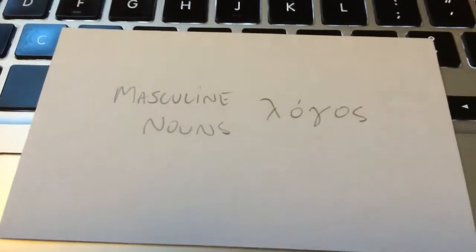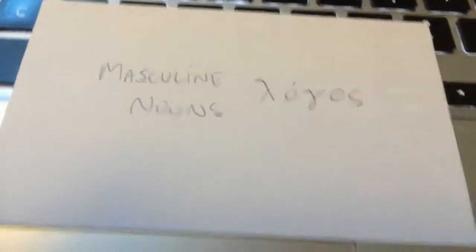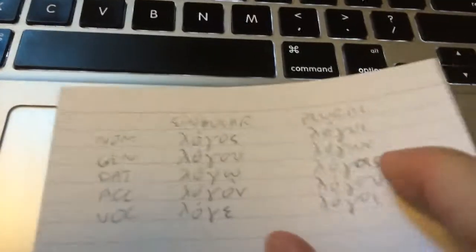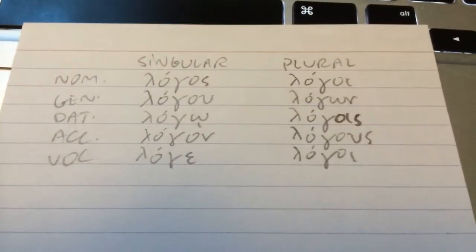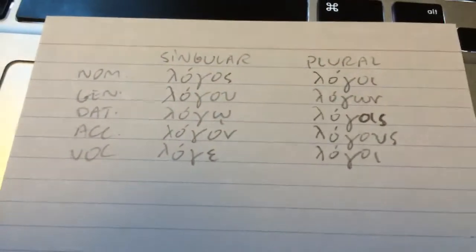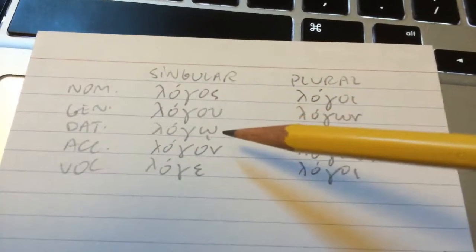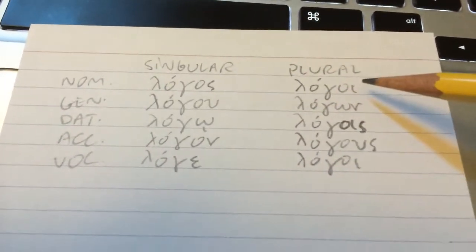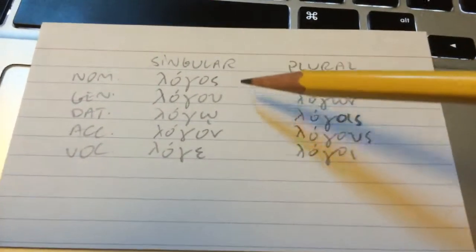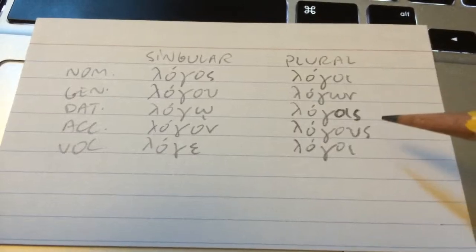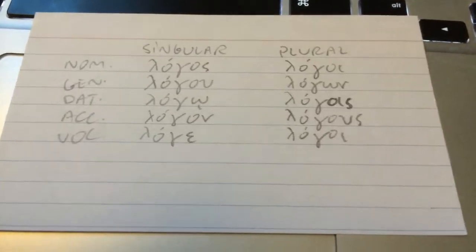Let's take a look at some typical second declension forms, starting with masculine nouns, and we'll use logos for this one. If this paradigm doesn't look familiar, check out the previous video, I think lesson 3. And here we have logos, logou, logo, logon, logoi, logon, logois, logous. Os, ou, o, on, oi, on, ois, ous.